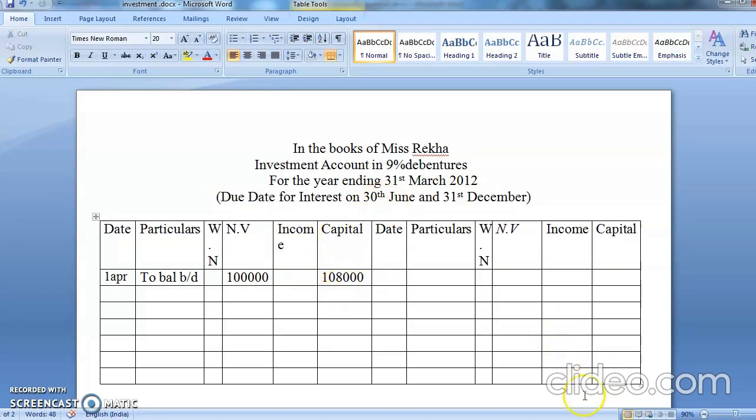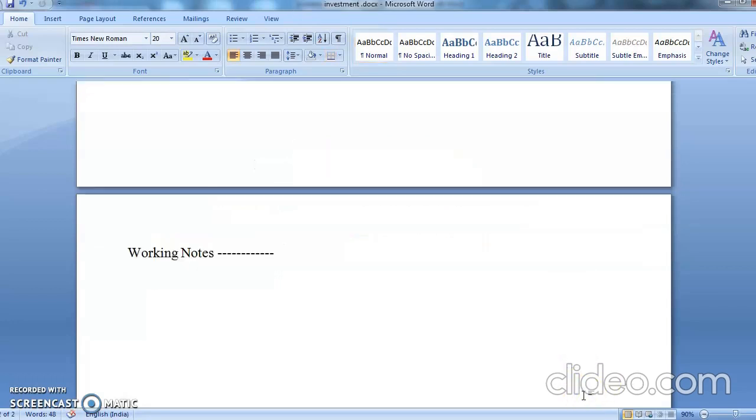So you are going to do that calculation now. So working note number 1, as I told you, you can write here: when have you received the interest? Interest is received in December. Correct? So you received the interest in December. So calculation of outstanding interest.